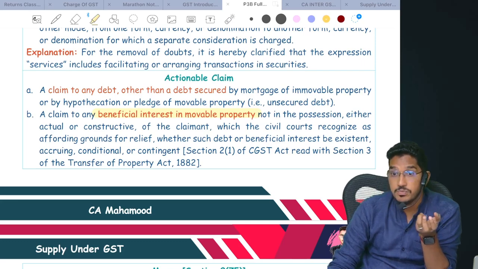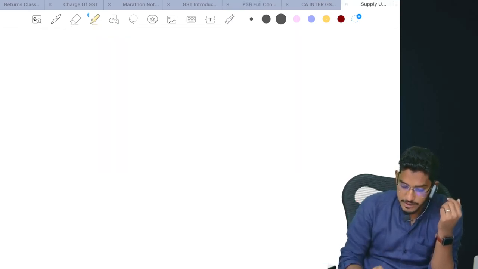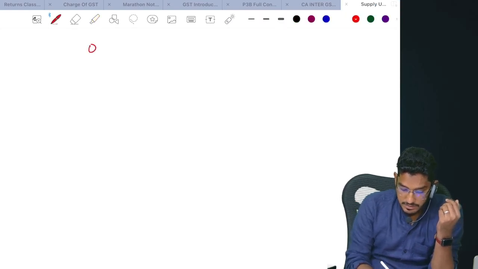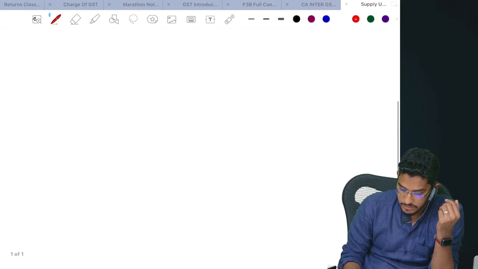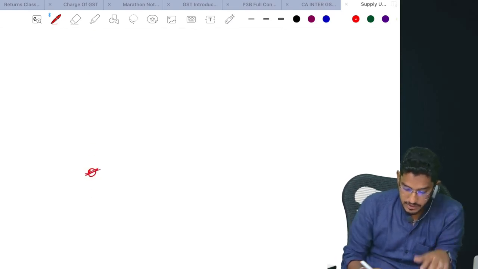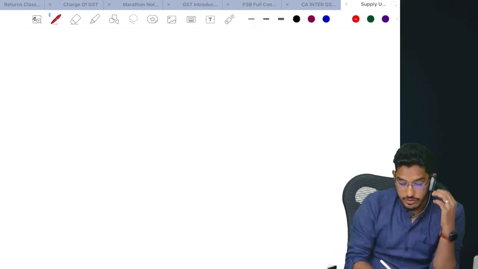Basically, what will come under this category is lottery, insurance policies. If I have to give one example in another way, I will tell you this way.